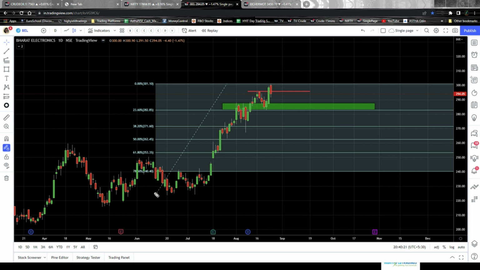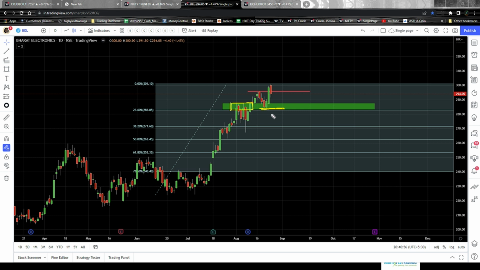Now you see the Fibonacci level being drawn here, right? And the 23.6% is at this level. If you look at the left hand side of the chart, the previous resistance level is also at this point. So there are 2 points telling that this particular zone can give a strong support for the upward movement of the stock, and hence that becomes an area of confluence.